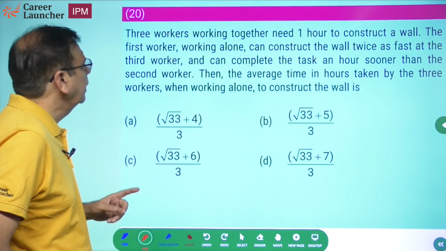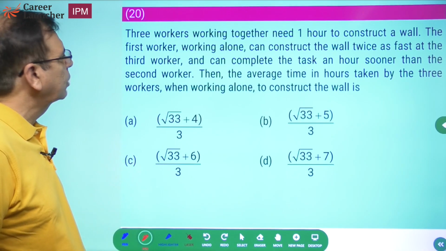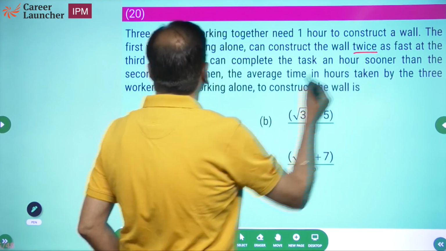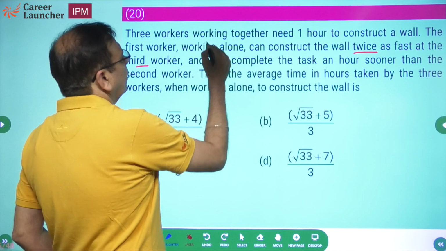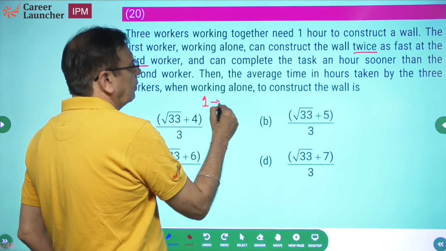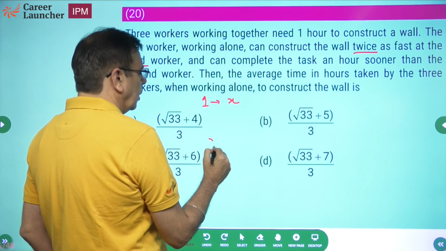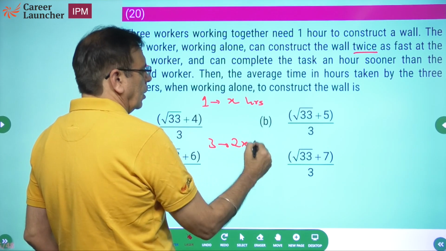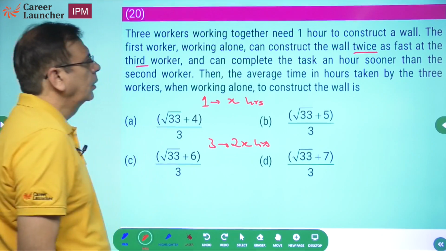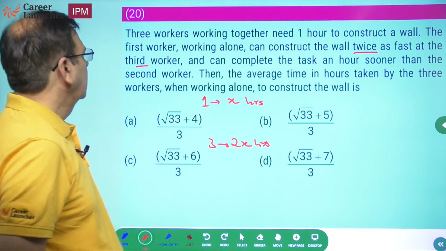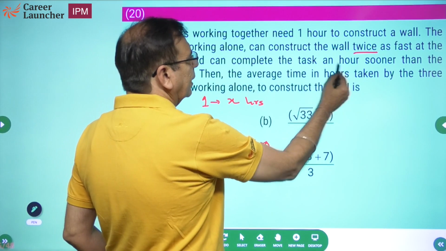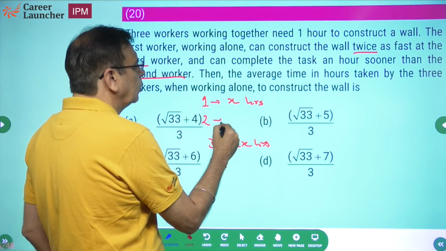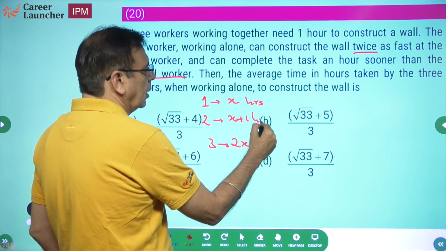Three workers together need 1 hour to construct a wall. The first worker working alone can construct twice as fast as the third worker. So if the first does the work in x hours, the third worker will do it in 2x hours. And he can complete the task an hour sooner than the second worker. The second worker will do it in x plus 1 hours.